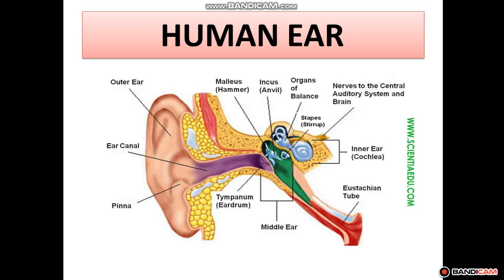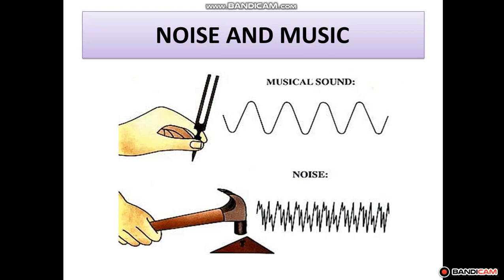Students, now we have the topic noise and music. What is noise? When we hear lots of sounds in our surroundings, like the sound of people, television, a ringing phone, birds, some of these sounds are very loud and not pleasing. They cause disturbance, and are not pleasing to the ear. This is called noise. The irregular sound vibrations produced by machines, vehicles, and too many people talking at the same time are examples of noise. Long exposure to noise can even cause health disorders.